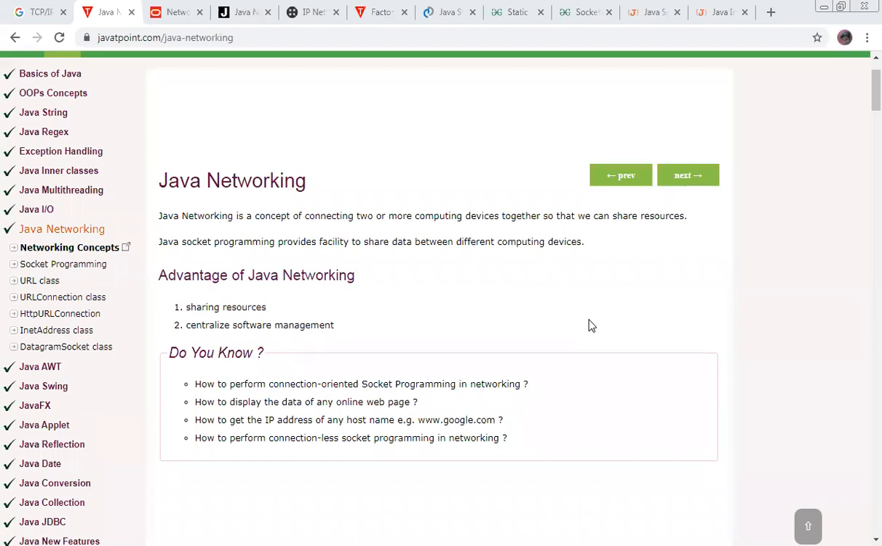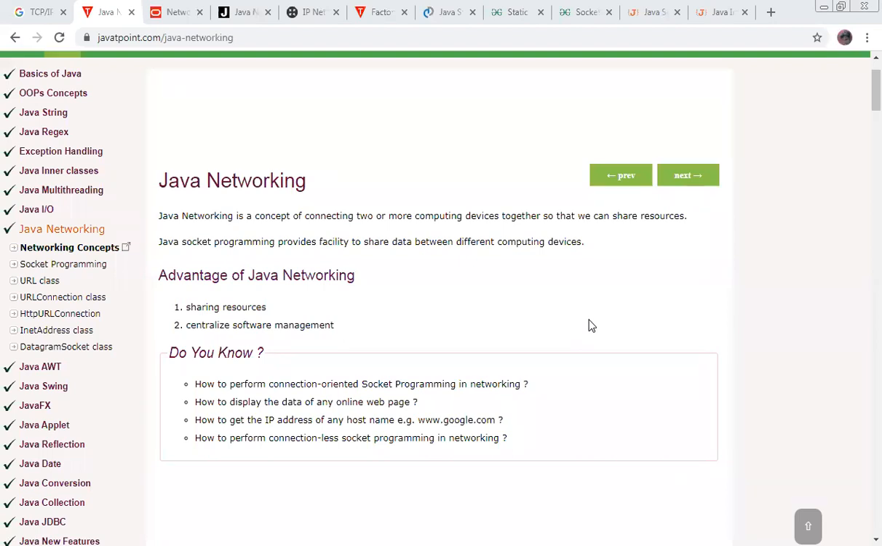Now, Java socket programming provides the facility to share data between different computing devices. That is the main objective of Java networking. And what are the advantages? It shares resources and provides centralized software management. With one system, you can manage each device. If you have software within each and every computing device, we can manage it from one place. One is sitting on a laptop, and we manage different devices.